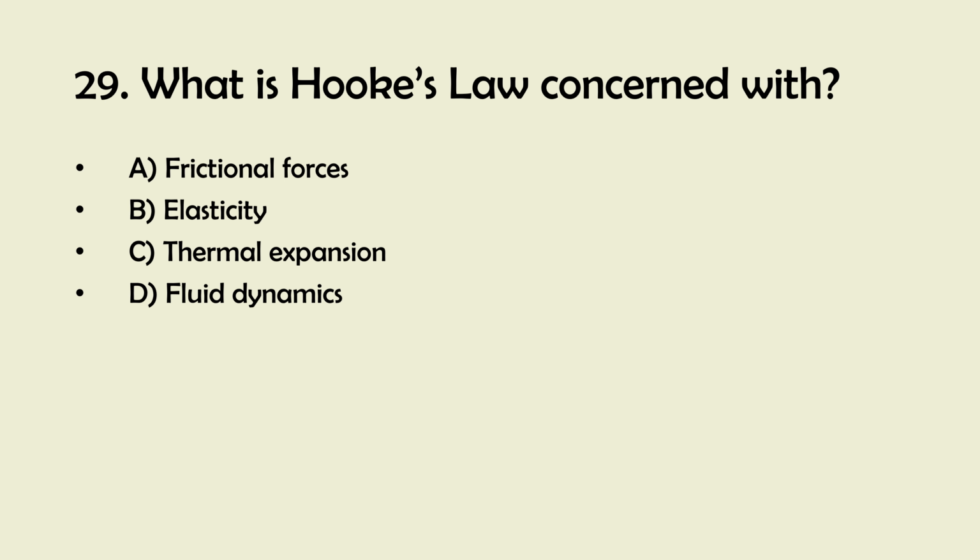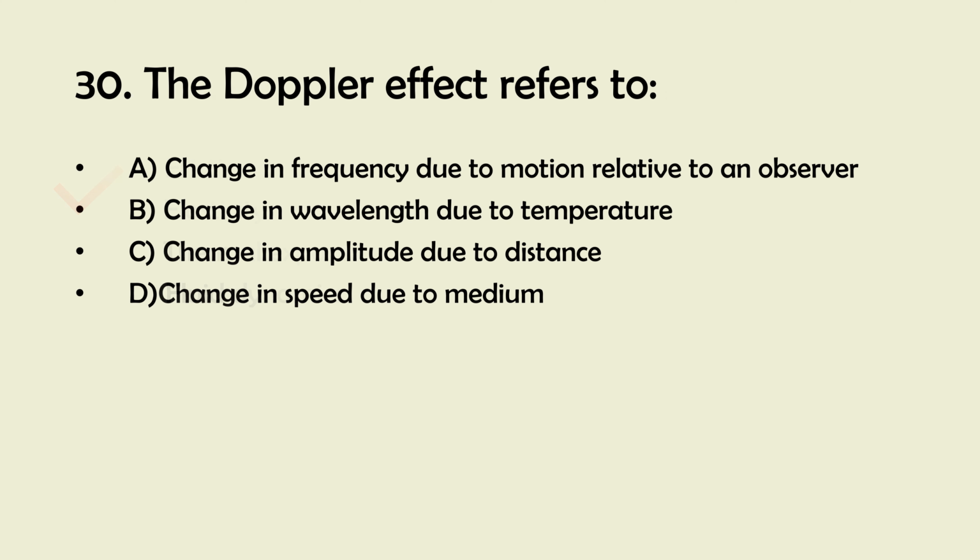And the right answer is 30. The Doppler effect refers to A. Change in frequency due to motion relative to an observer. B. Change in wavelength due to temperature. C. Change in amplitude due to distance. D. Change in speed due to medium.